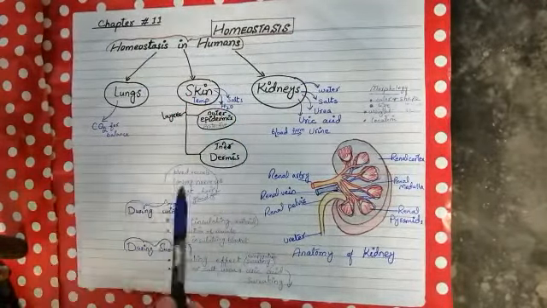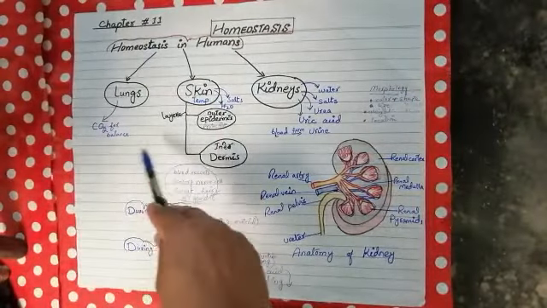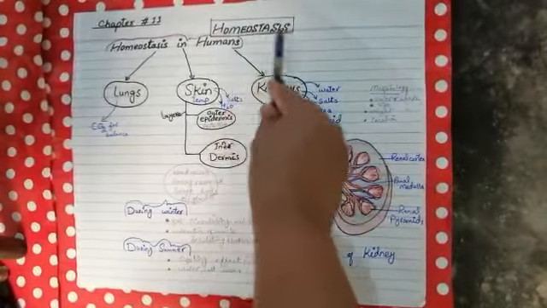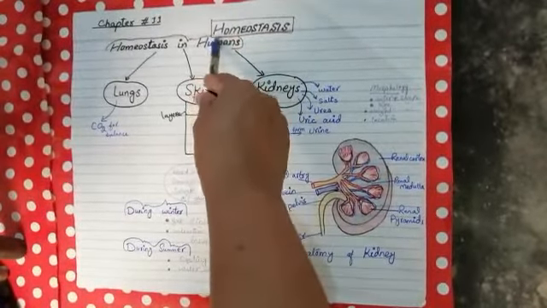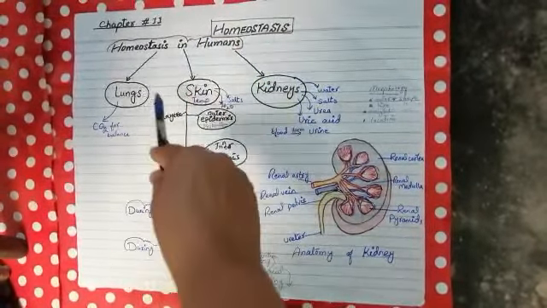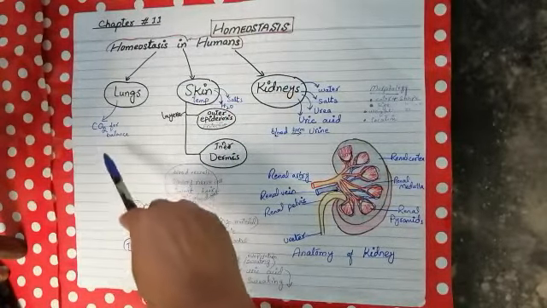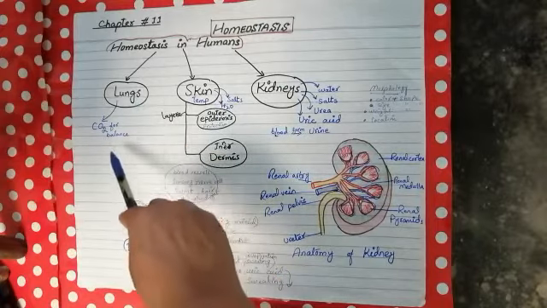Three organs are used in the human body to maintain the internal condition, or for homeostasis. First one is lungs. What do they do?